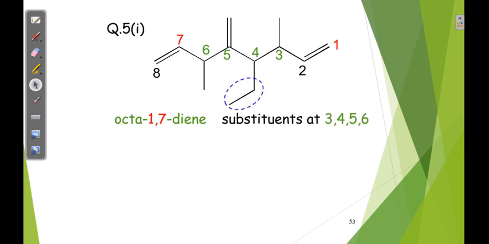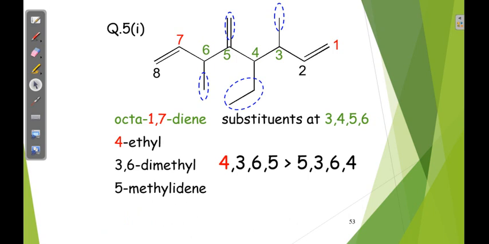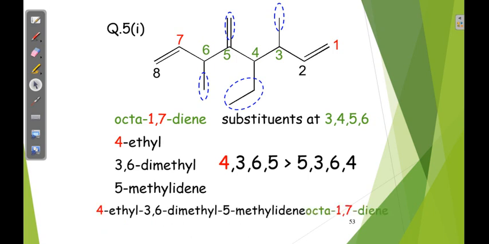Obviously alphabetical order, so ethyl is more preferred. According to the lowest sum rule, 4 3 5 6 and 4 3 5 6 means same. Okay, the lowest sum is the same. Now you have to give the preference here.